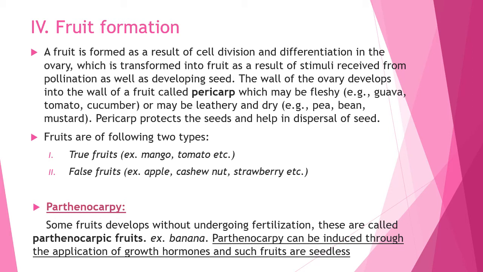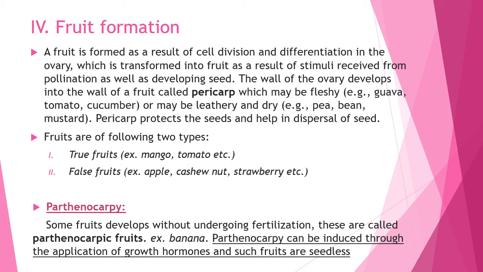Fruits are of the following two types. One, true fruit and two, false fruit. So what are true fruits? The fruit derived from an ovary of a flower not associated with any non-carpellary part is termed as true fruit, like mango, tomato.